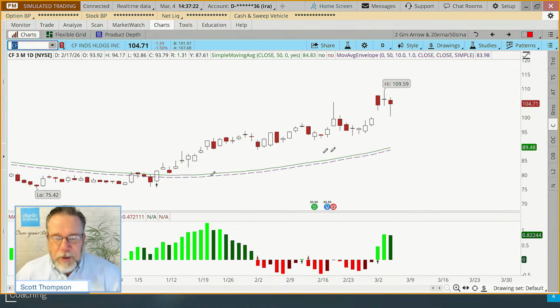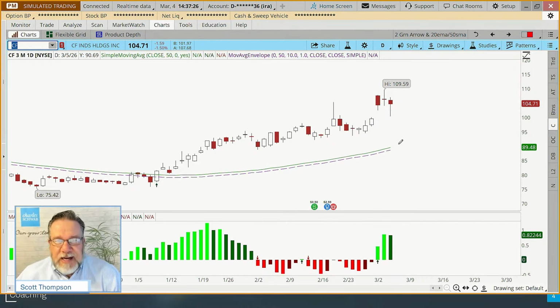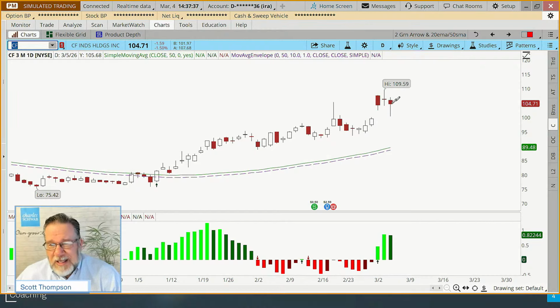Okay, so how do we know? Well, is the moving average rising? Yeah, I think we will look at that and say that moving average is rising. Is the MACD green? Yep, MACD turned green 3 days ago. We could have gotten in there at the closing price of 104.30. Today it's a little bit higher than that, but it's still a valid buy signal.